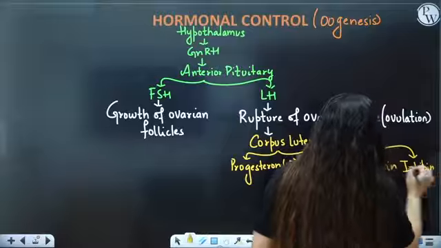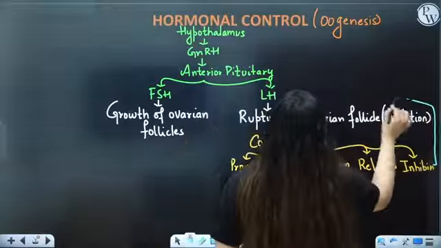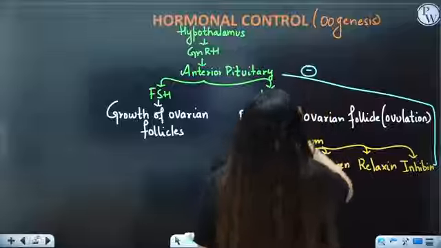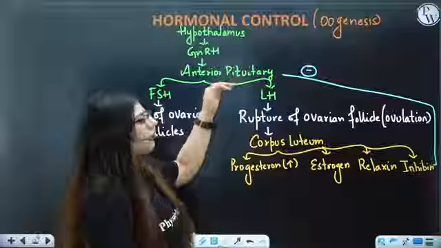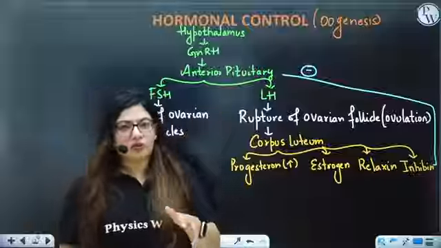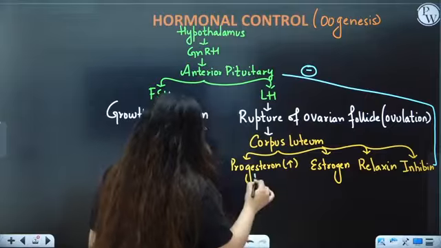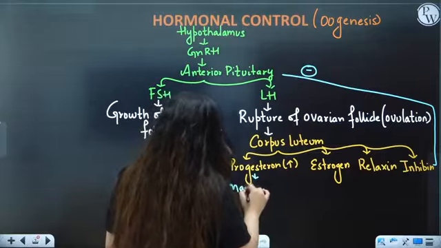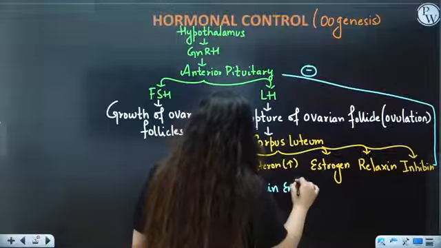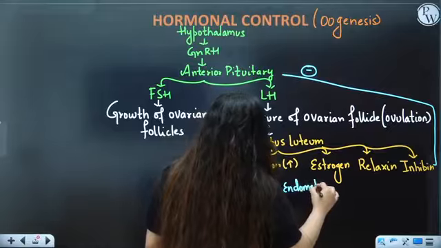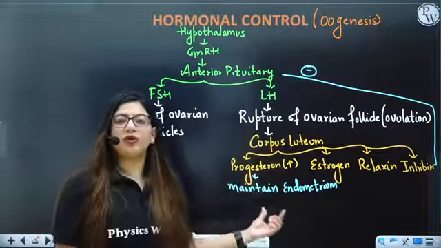You all know what is the function of inhibin. Yes, inhibin gives negative feedback to the anterior pituitary, right? Whenever there is a high amount of this hormone, it will give negative feedback to the anterior pituitary so that no more hormones are released. All right. What is the function of progesterone? It helps in maintaining the endometrium, right? So whenever in a female there is a low amount of progesterone, the endometrium will shed off.